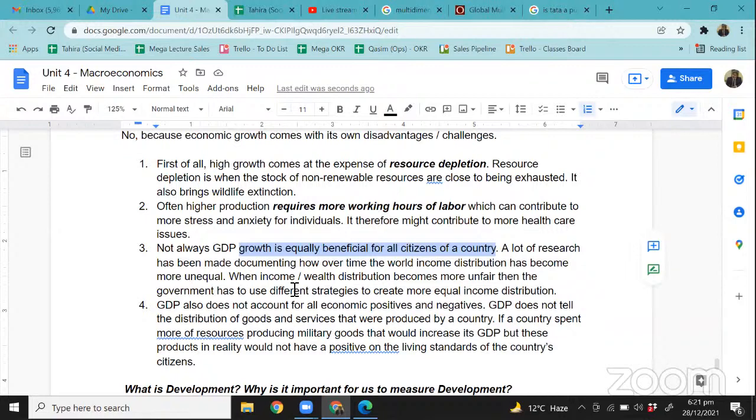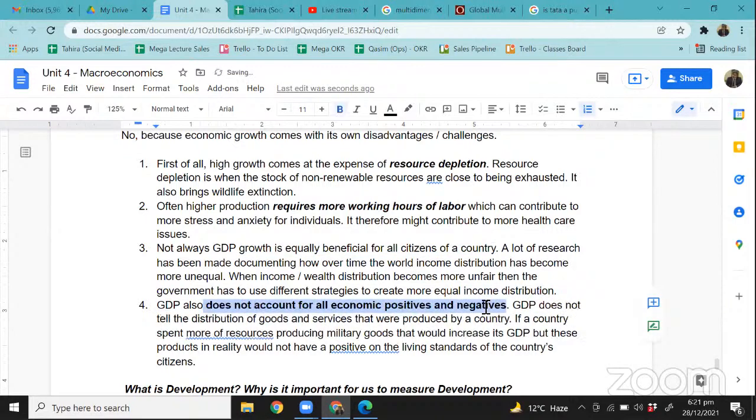So that's another challenge of GDP. And the last thing that we discussed as the disadvantage of GDP is that GDP doesn't account for all economic goods and bads, right? Economic goods or economic bads, or positives or negatives, as you can say, because GDP doesn't tell you how much of a certain type of product was made, right? It only tells you the total value of the goods and services that were produced. It doesn't tell you whether this money was spent on producing weapons or whether this money was spent on producing goods like education and healthcare, right?